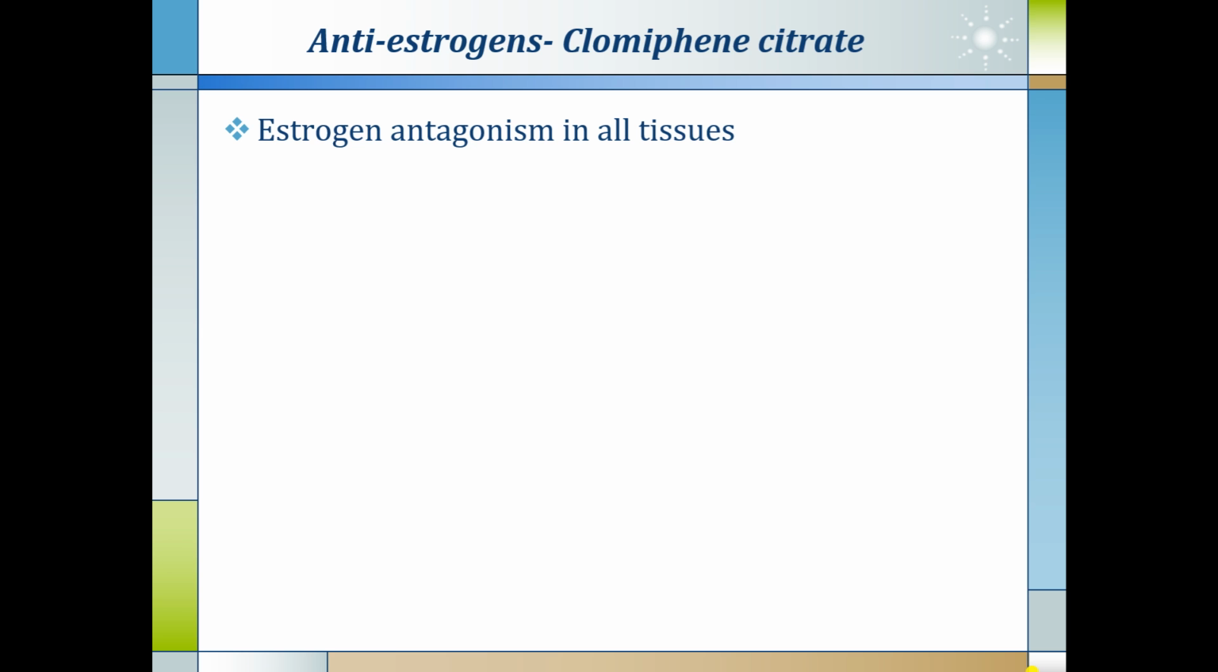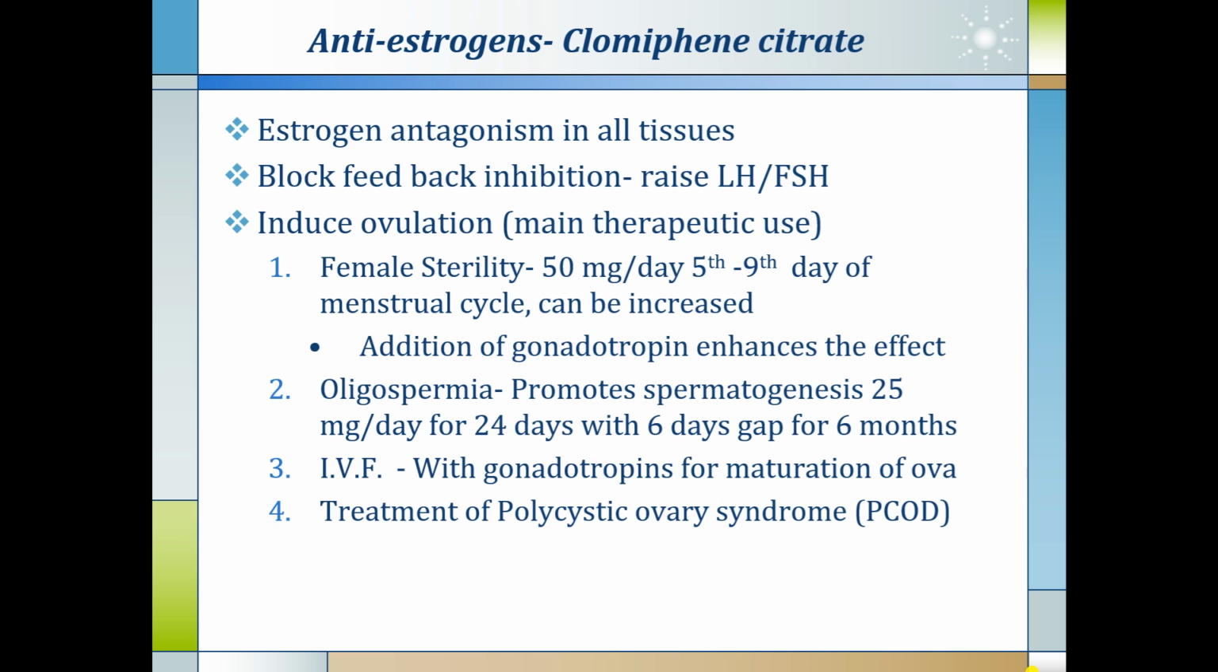Estrogen antagonism in all tissues is seen with clomiphene citrate. It blocks the feedback inhibition, so ultimately it causes a rise in the FSH and LH level. It is a drug which is useful for the induction of ovulation, which is the main therapeutic use of clomiphene citrate. It is used for female sterility where 50 mg per day clomiphene citrate is administered from 5th to 9th day of the menstrual cycle and can be increased. Addition of gonadotropin enhances the effect.